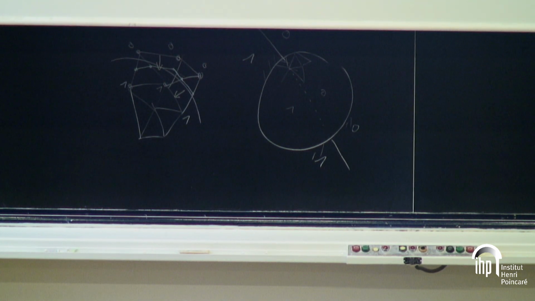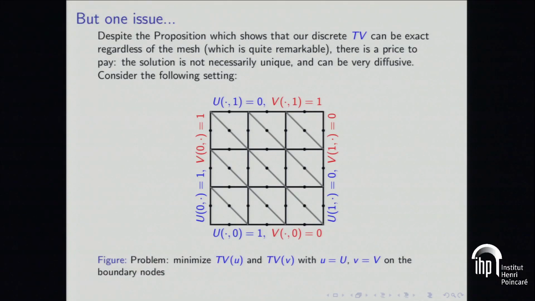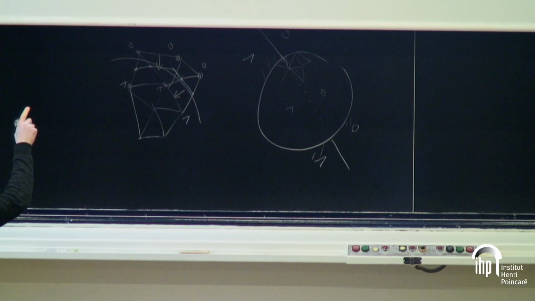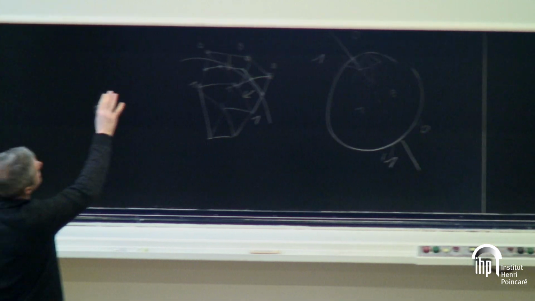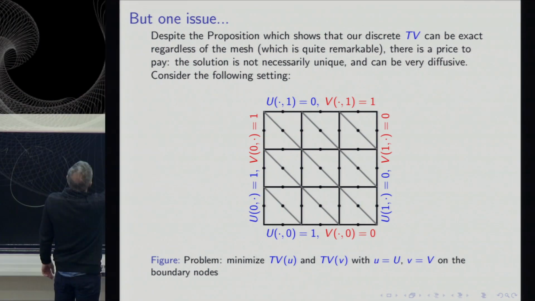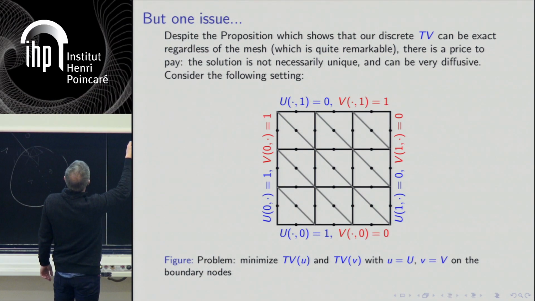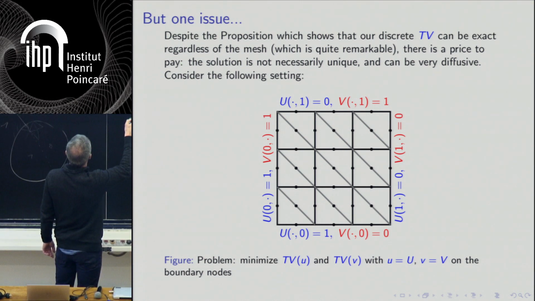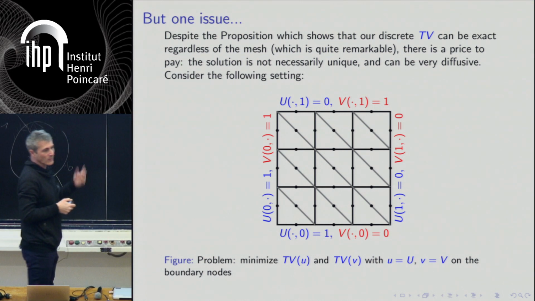But it's not the case, and this is illustrated by this case. Here I consider a very simple problem where I have this discrete finite element grid, so a regular grid, and I have two boundary conditions: one which is to put 1 and 1 here, the blue one, and to have a transition across the sharp edge here, and one which is to put 1 and 1 here and 0 and 0 here, and to have a transition along these points. So crossing the triangle in some sense is the wrong direction here.